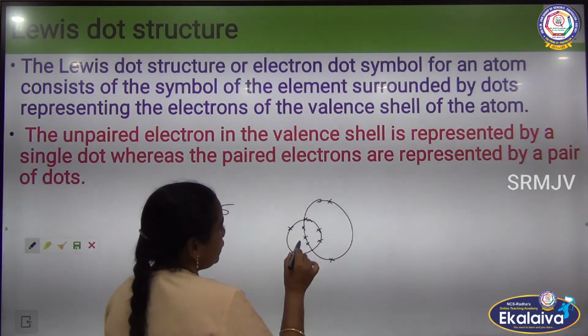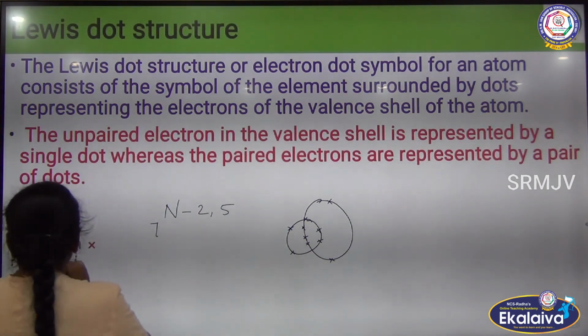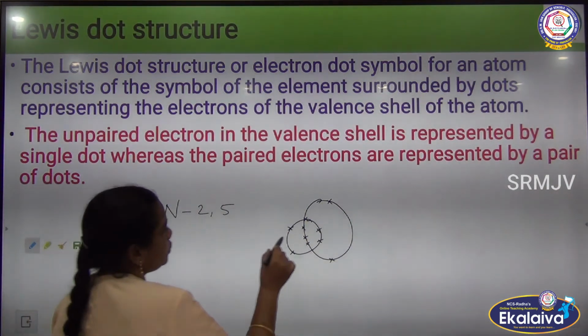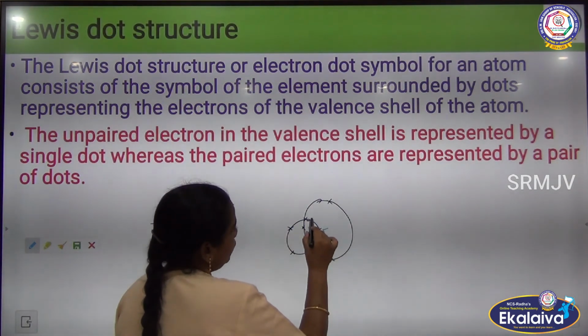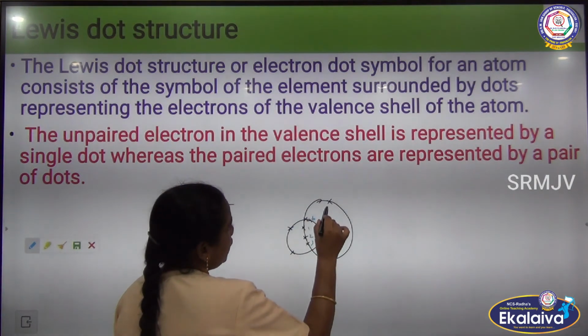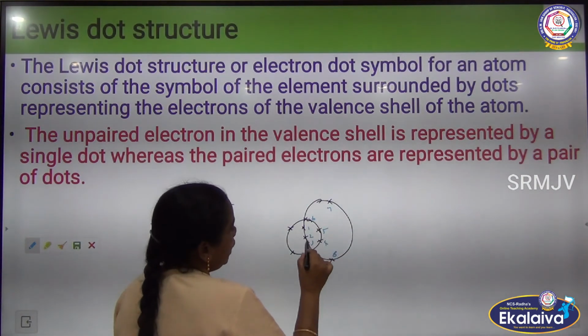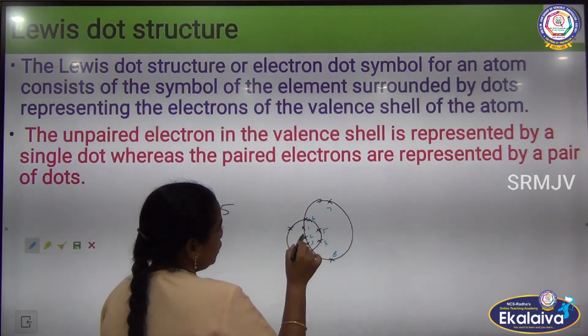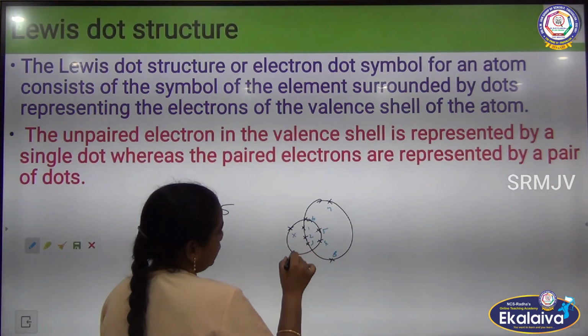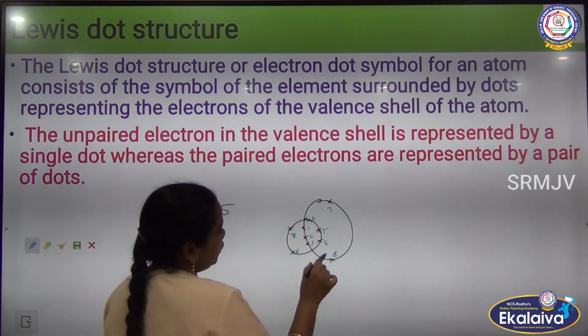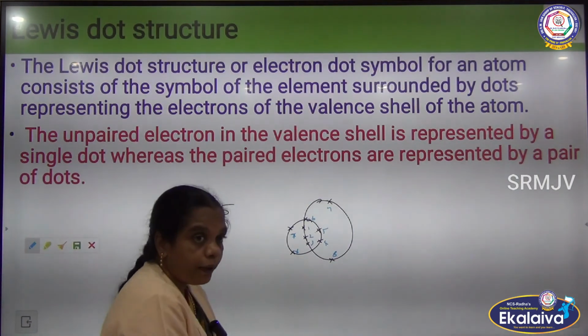Now you add these 3 shared electrons: 1, 2, 3, 4, 5, 6, 7, 8. And in the same way here 3, 4, 5, 6, 7 and 8. So 8 electrons.